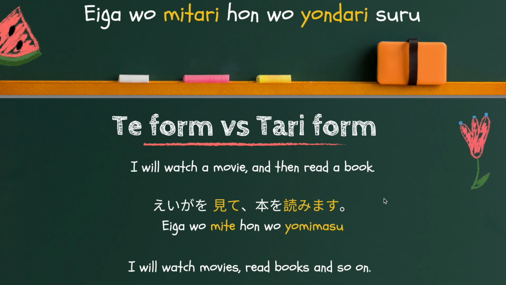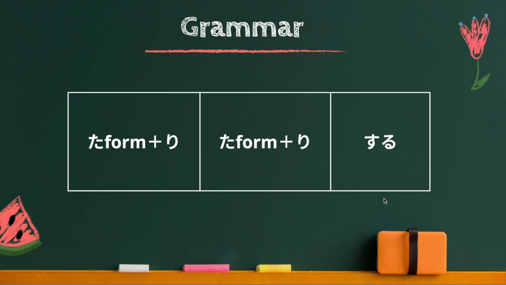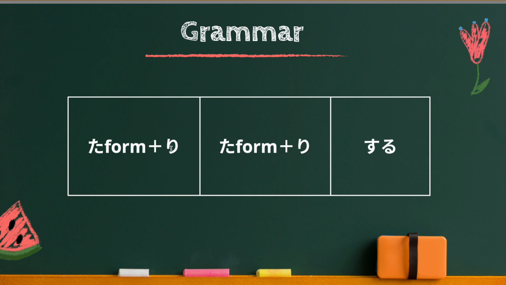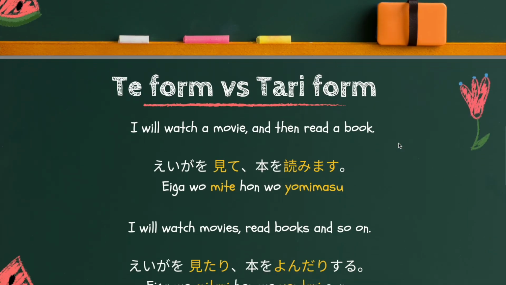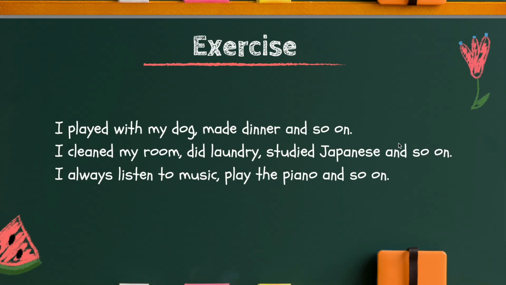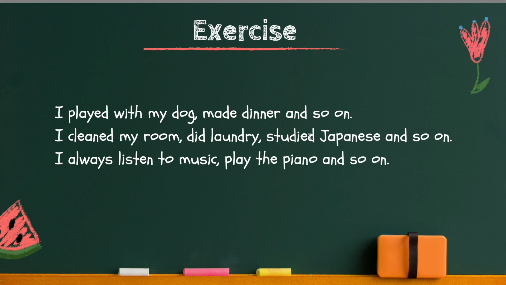So once again, this is the grammar format. Ta form ri, and at the very end, suru verb. So now, I'd like you to do this exercise. Stop the video and translate the sentences into Japanese. When you are ready, please come back.